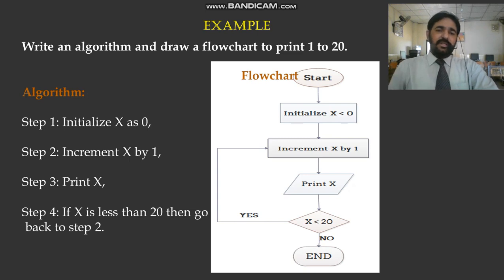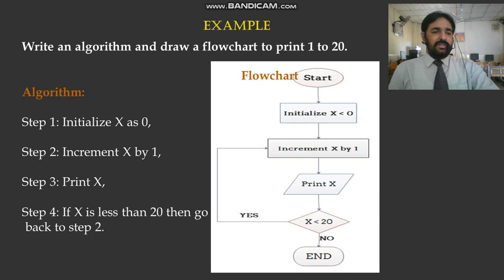So we have another example. Now I am combining algorithm and flowchart together. Write an algorithm and draw a flowchart to print the numbers 1 to 20.